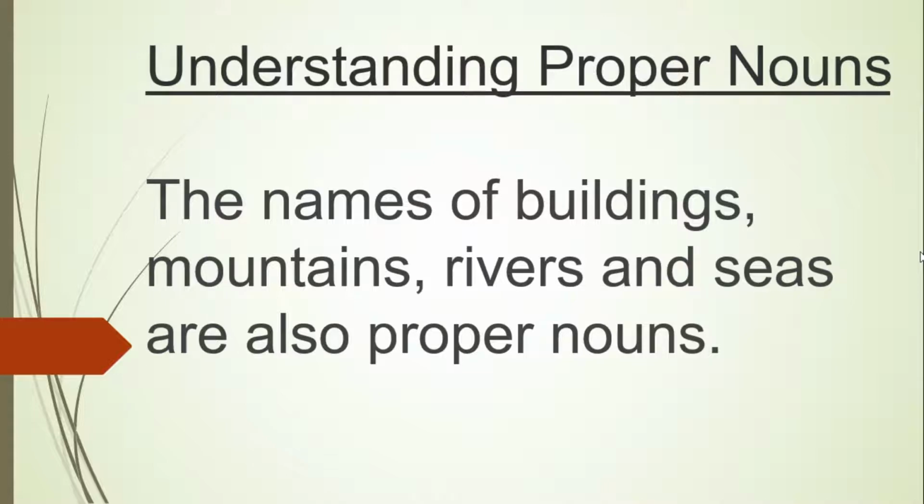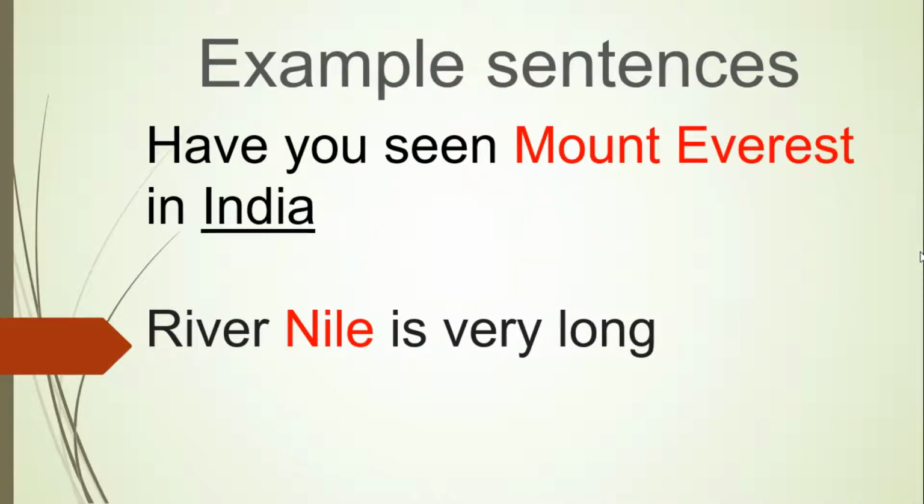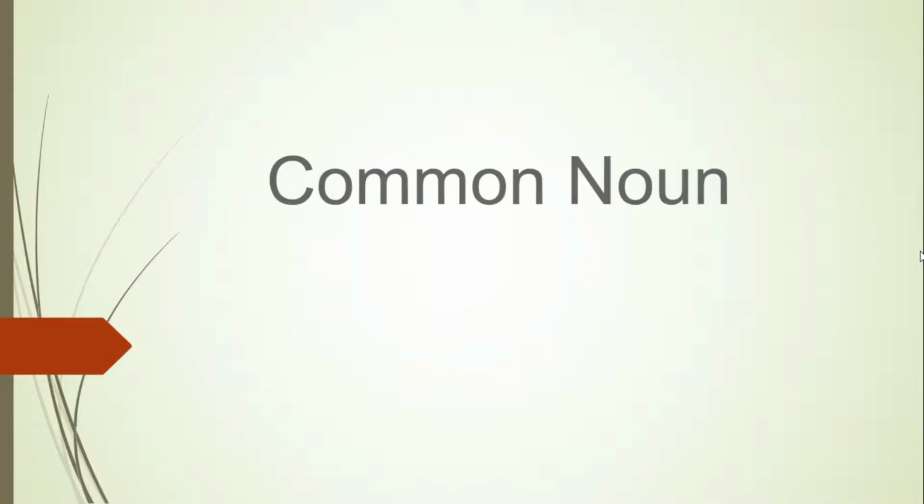The names of buildings, mountains, rivers, and seas are also proper nouns. Now let us look at the examples. Have you seen Mount Everest in India? Now India is again a proper noun. However, Mount Everest becomes a proper noun as per the explanation. It is one of the mountains. River Nile is very long. Nile is one of the rivers, so the river name is also a proper noun according to the explanation.